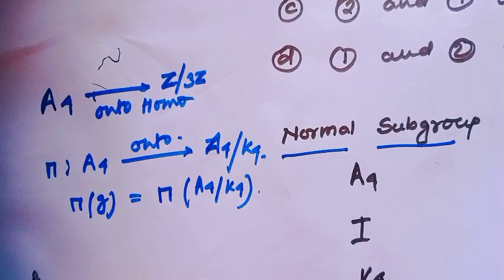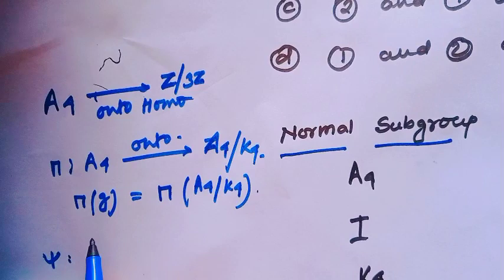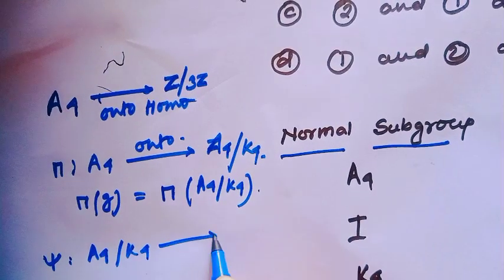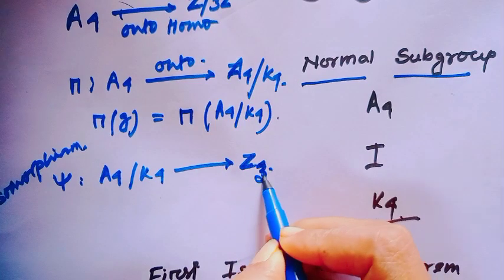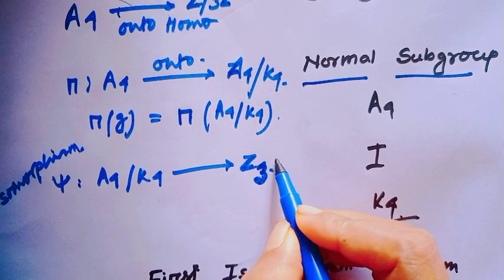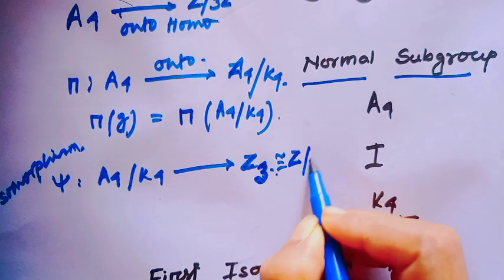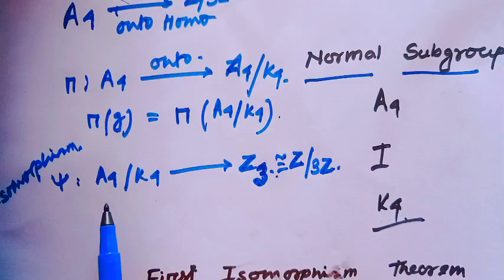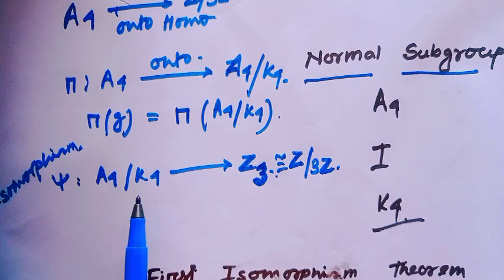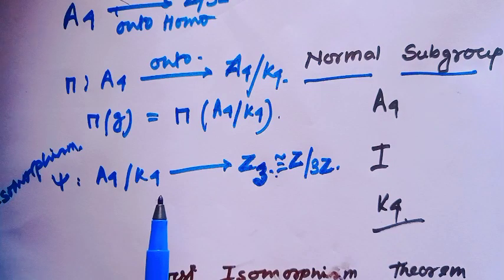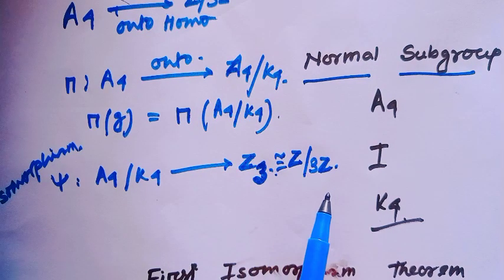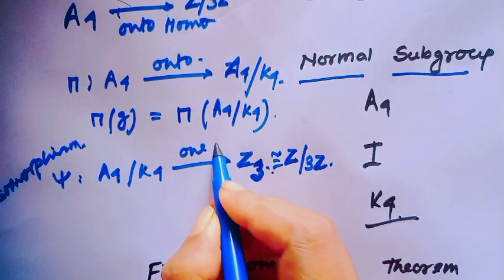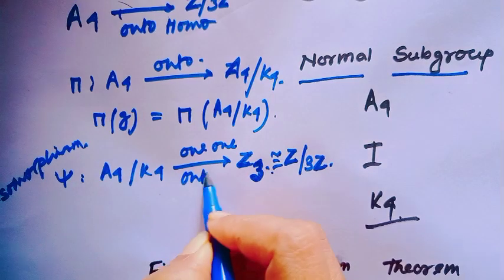And consider an isomorphism psi from A4 mod K4 to Z3, or Z modulo 3Z. Okay, since this is an isomorphism from A4 modulo K4 to Z modulo 3Z, that means this mapping is one-one and onto.